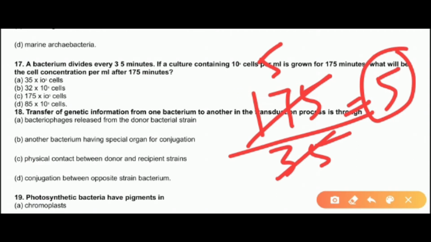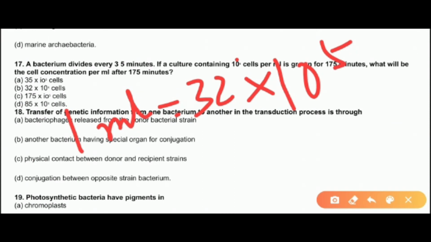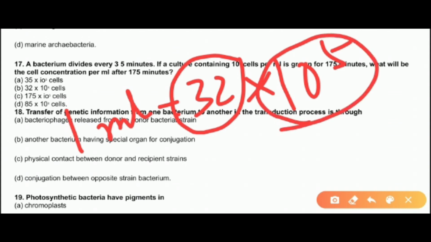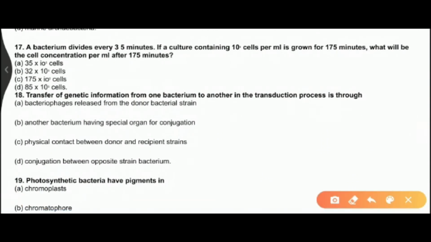Now as you know, initially the culture contained 10 to the power 5 cells per ml. After 5 cycles, what will be the amount of cells present? For that we apply the formula 2 to the power n, right? If we calculate 2 to the power 5, we get 32. So after 175 minutes your cells will become 32 times, and you have to multiply it with the number of cells which were initially present. So 32 into 10 to the power 5 is the total cells present. So option B will be correct.